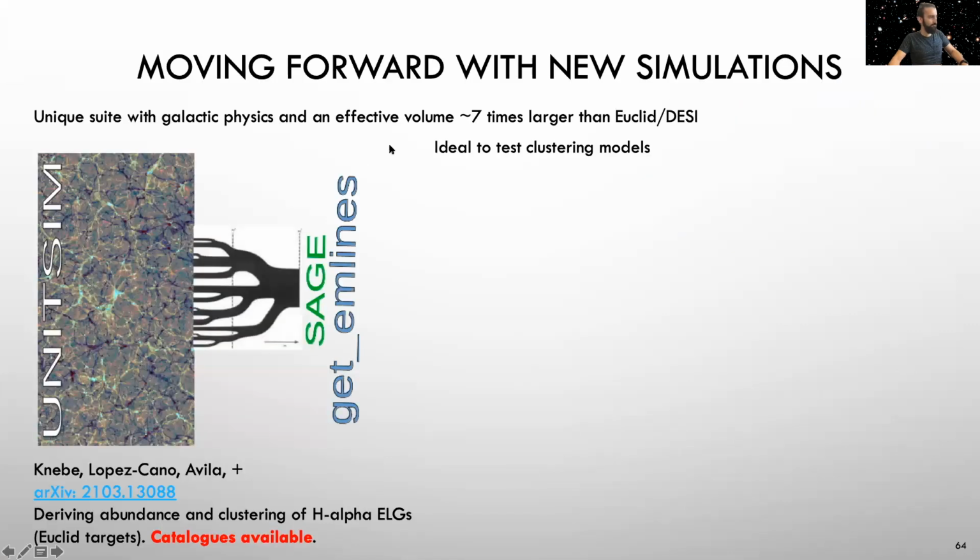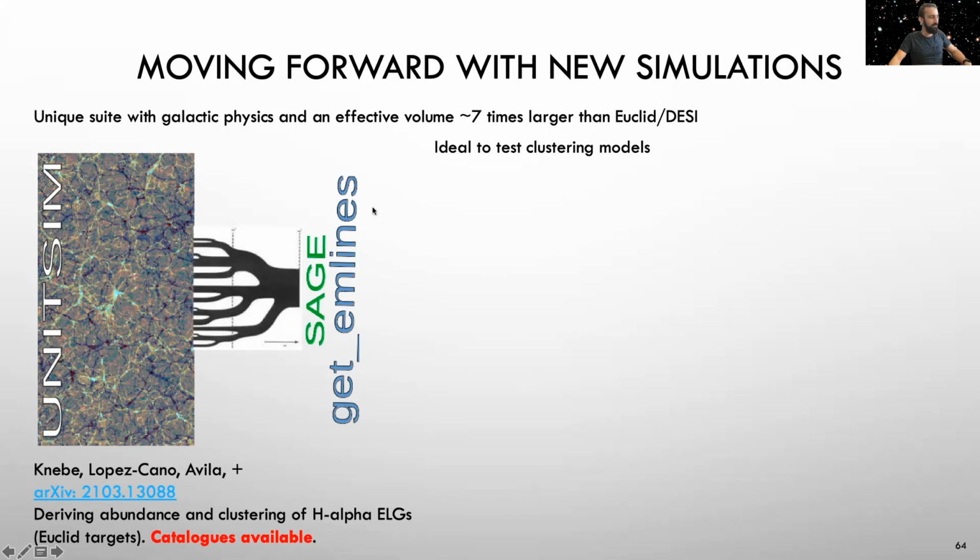So we are now moving forward with a new suite of simulations, mainly the UNIT simulations that, using the trick of fixed and paired, cover an effective volume around 7 times larger than Euclid or DESI. And it's ideal to test clustering models.